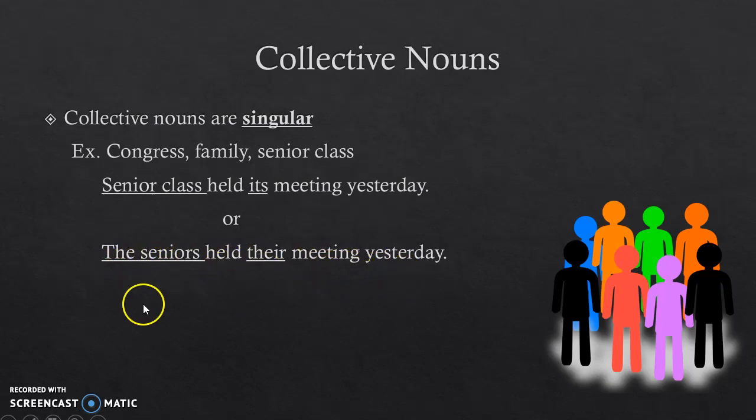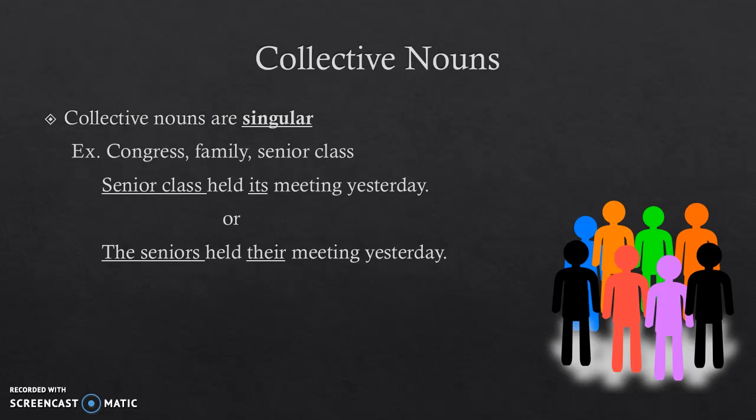Now, this can sometimes get a little bit trickier if you're making the members of the group deliver their own actions, but on the whole, you should just stick to the main idea that if you have a singular noun, always use a singular pronoun. If you have a plural noun, always try to use a plural pronoun. Otherwise, you're going to run into problems as you would with collective nouns and indefinite singular antecedents.